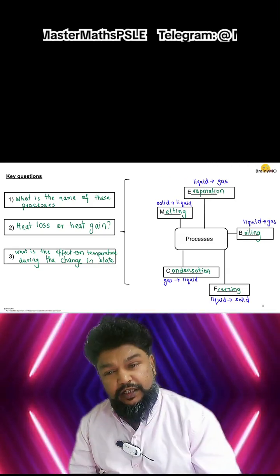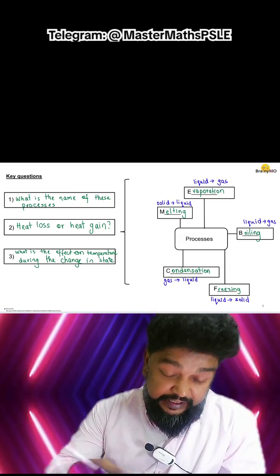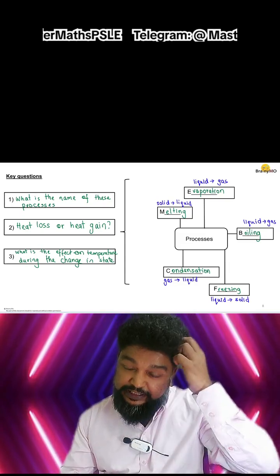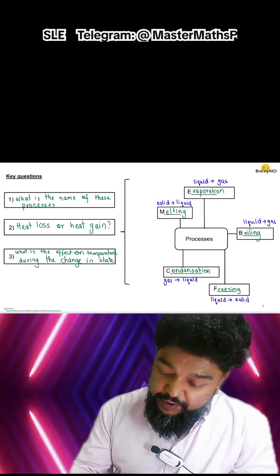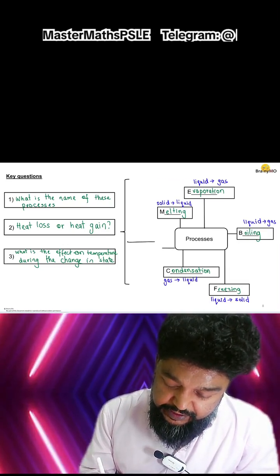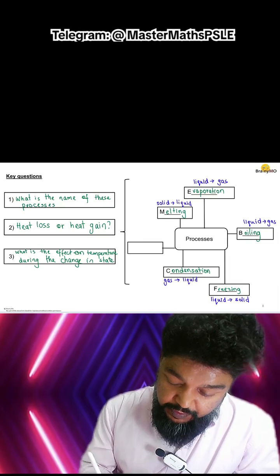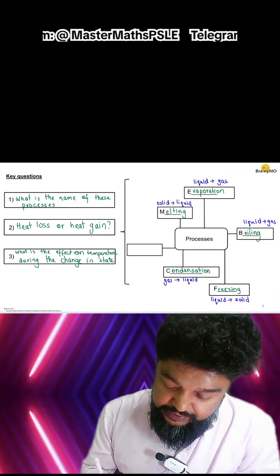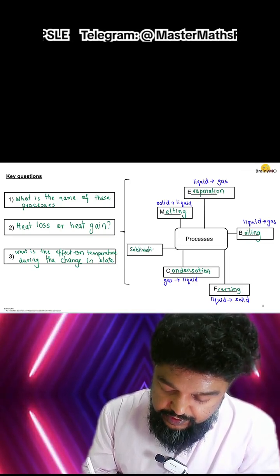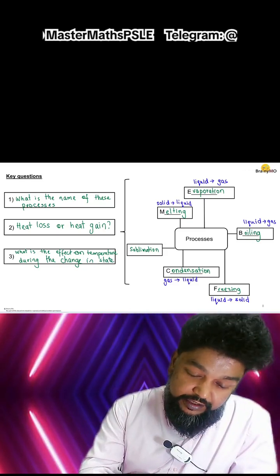Now, there are two other processes that happen. It's not really something we explore in detail in primary school, but it happens a lot. One process is actually called sublimation. Anyone want to guess what sublimation is? Anyone want to try and guess what is sublimation? Solid to gas. Exactly, Irzan. Solid to gas.